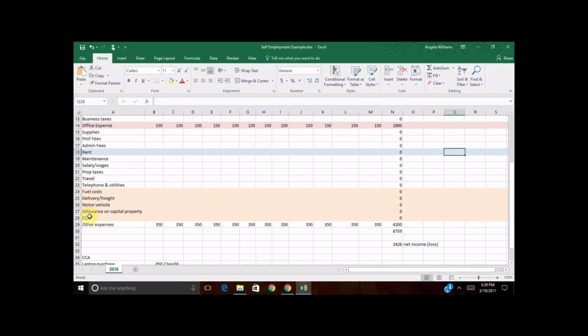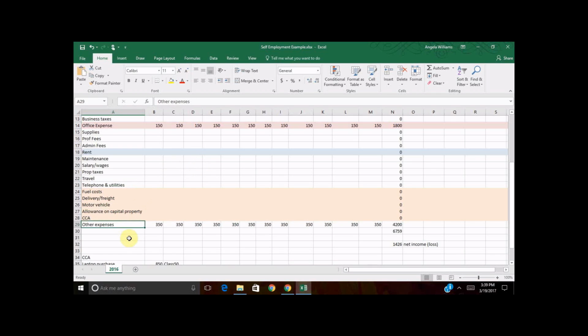So I've left most of these blank. I've highlighted these in orange just because, again, they're probably not going to be applicable for you. It would take a lot of time to go through them. So let's just leave them, and if you have questions, please contact me. I've also left off telephone and utilities. That's something that will also be included in the business use of home section, because while you are likely using your cell phone and your internet for your business, you're not using it 100% of the time for your business, so we need to consider that.